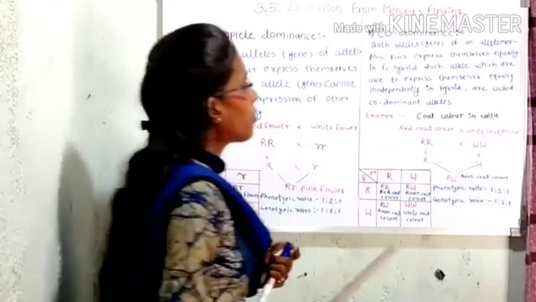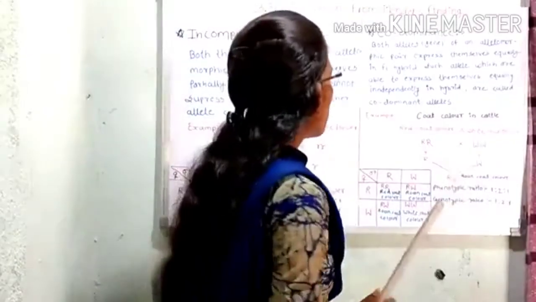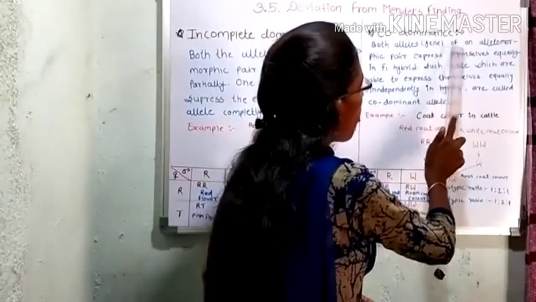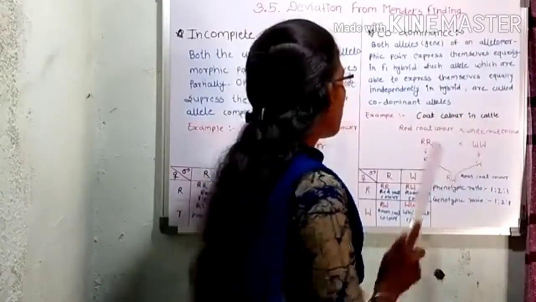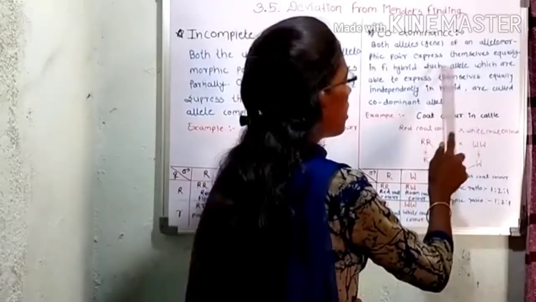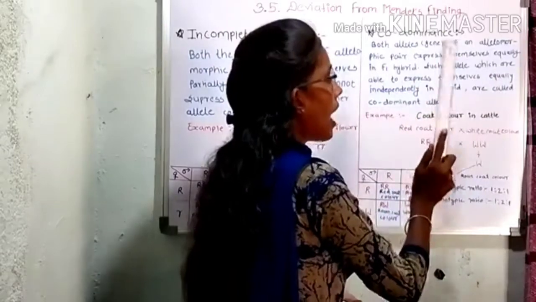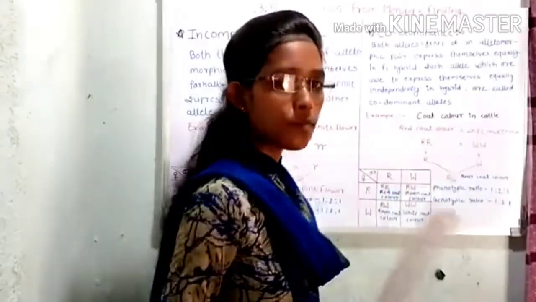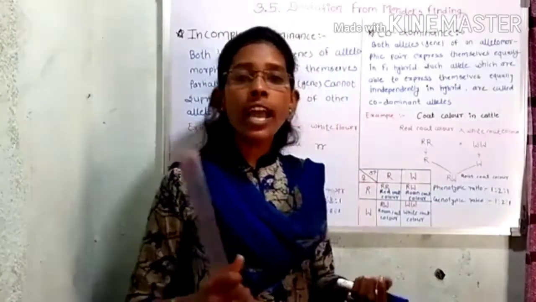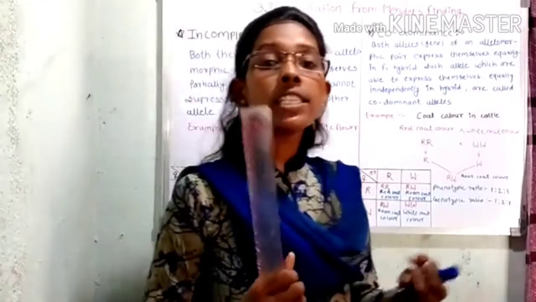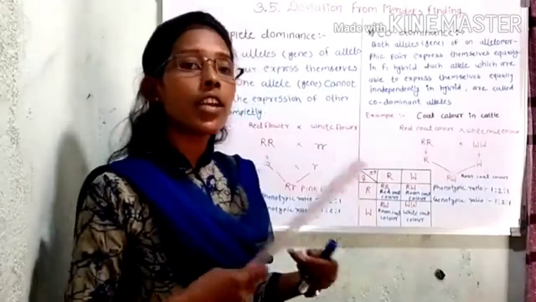Then the next example of intragenic interaction is codominance. In codominance, both the alleles or genes of an allelomorphic pair express themselves equally in the F1 hybrid. Such alleles which are able to express themselves equally and independently in a hybrid are called codominant. Both the dominant and recessive alleles express their phenotypic character equally in the F1 hybrid.